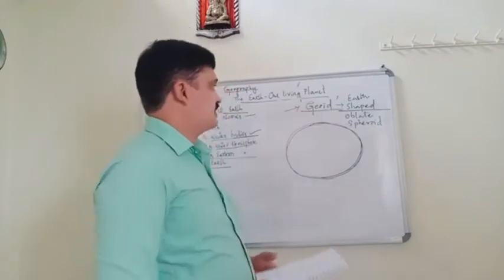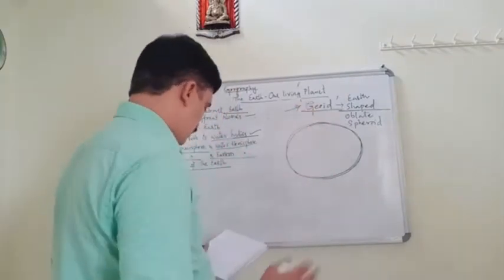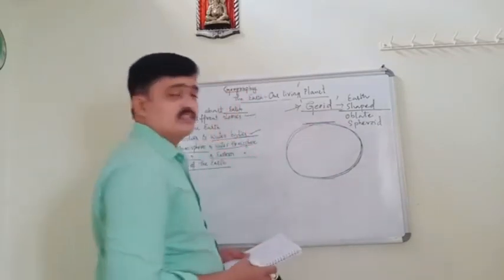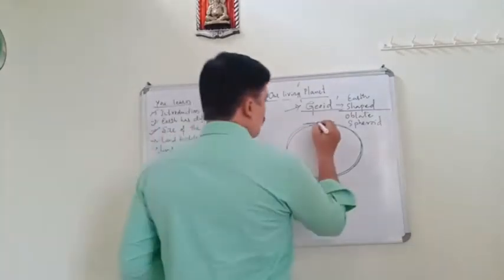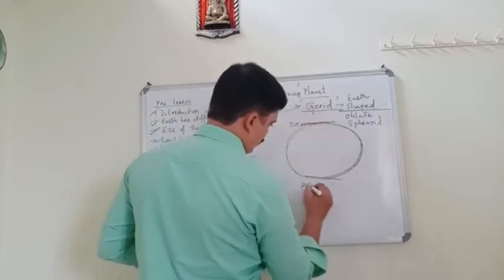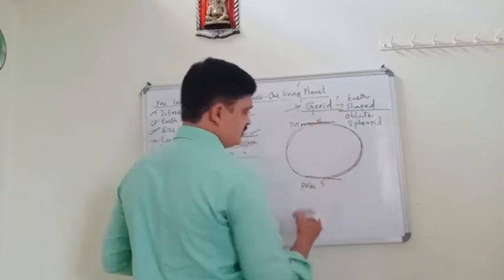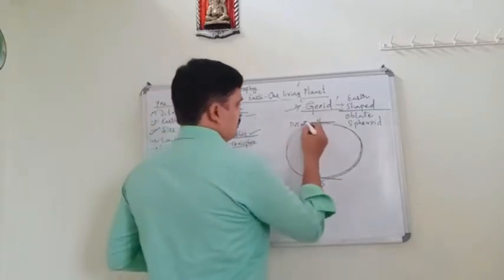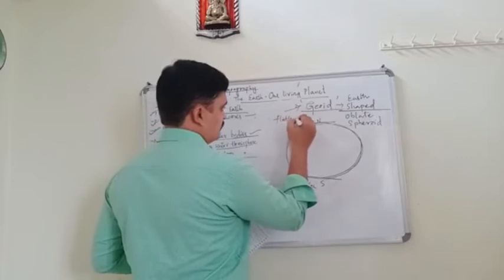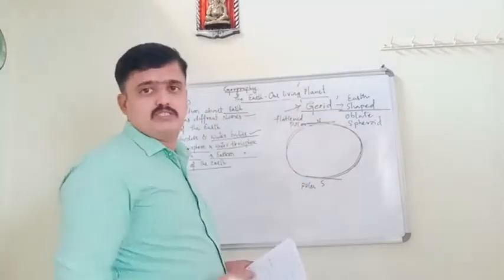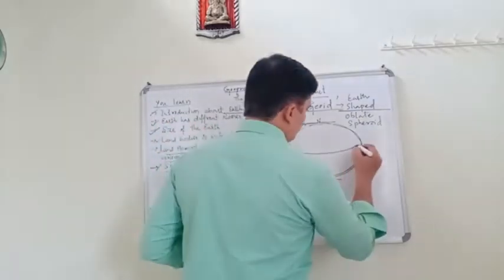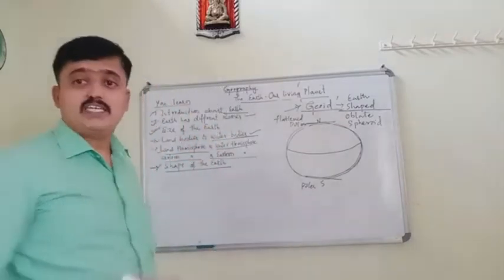So why did we say this? Because it is flattened. Earth is flattened at the poles. This is the pole. Here and here we are going to see the poles. This is the northern pole. This is the southern pole. See, it means the earth is flattened. Where? At the poles. Earth is flattened at the poles, and it bulges at the equator.